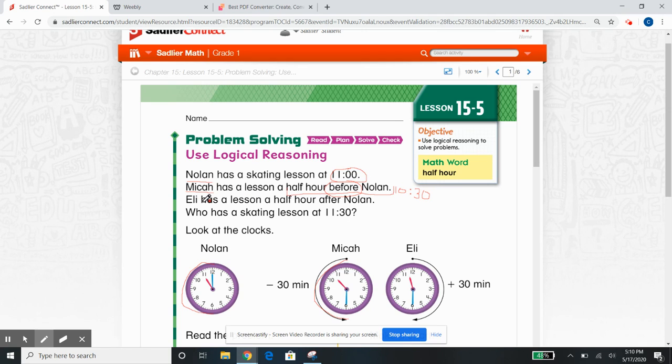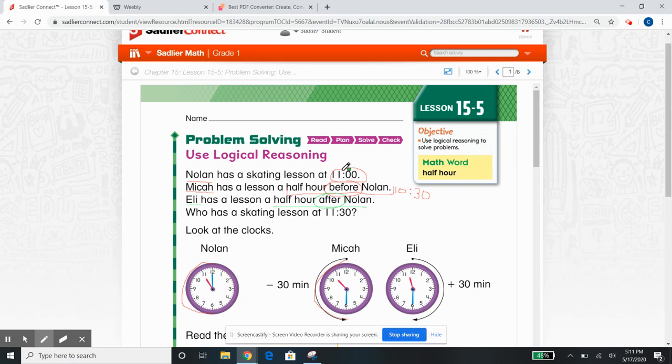Let's go to this part. Eli has a lesson a half hour after Nolan. Okay, just change this color here. So now we have Eli has a lesson a half hour after, right? Look, look, look. After. All right. So we have Nolan's time is 11. This is telling us that Eli has a lesson a half hour after Nolan.